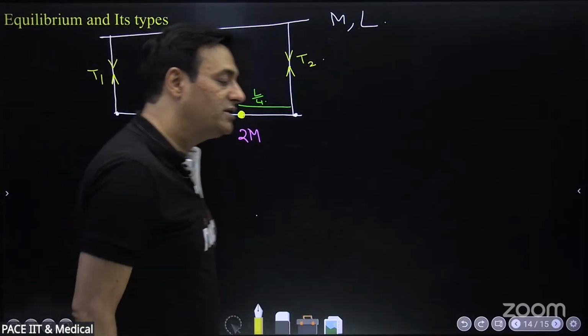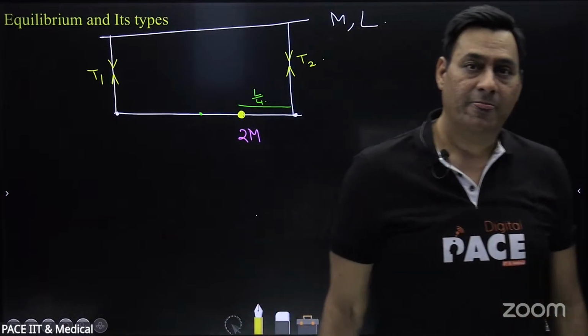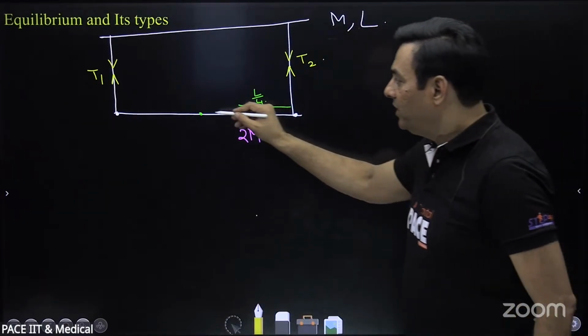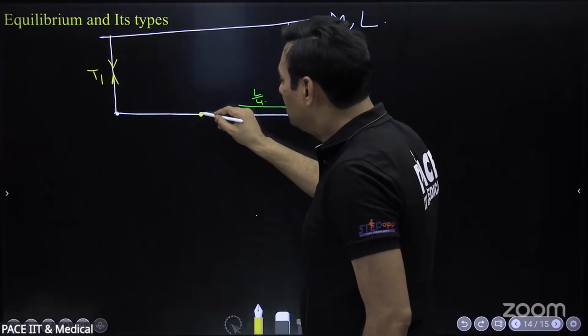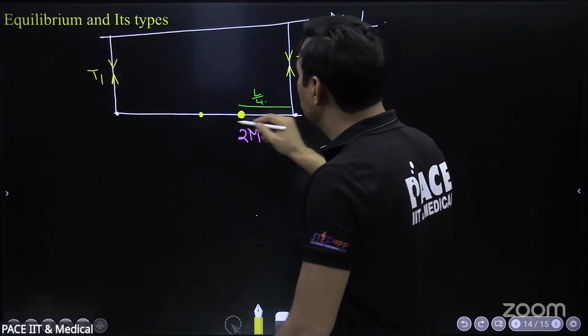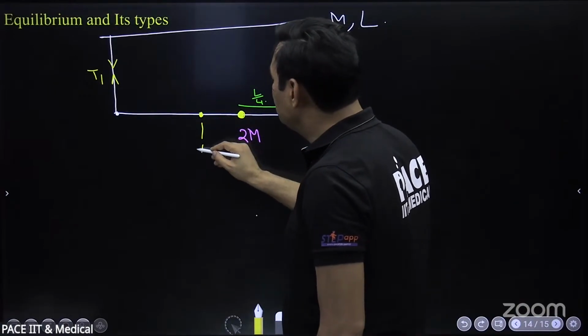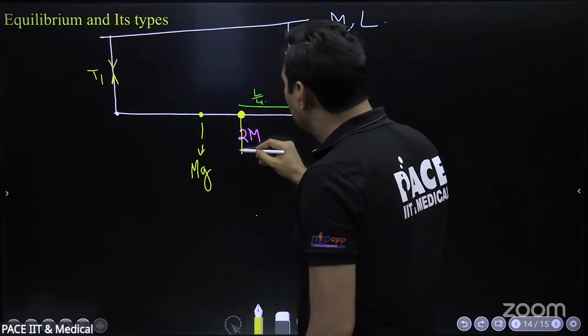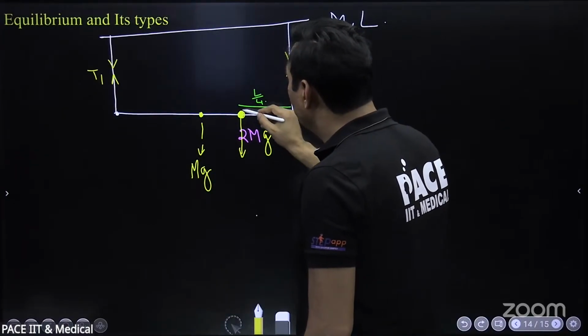Yes, you were asking something, please ask. Sir, the green point is the center of mass? Yes, this is the center of mass. The mass of the rod can be assumed to be here. So mg is acting here, and 2mg is acting here. 2m is a point mass here.